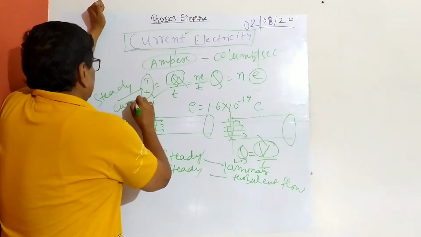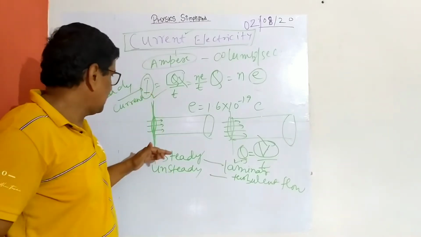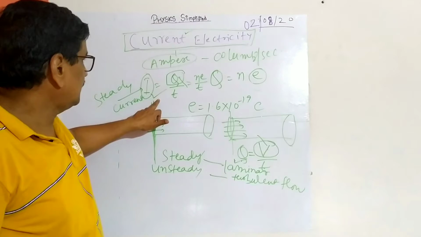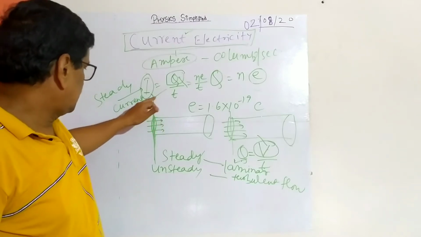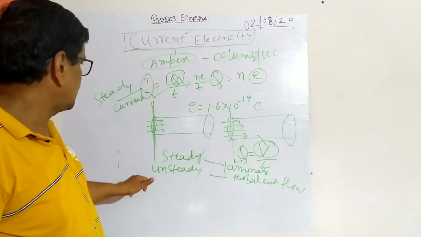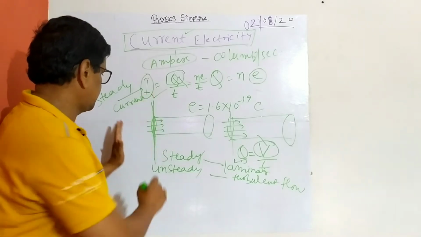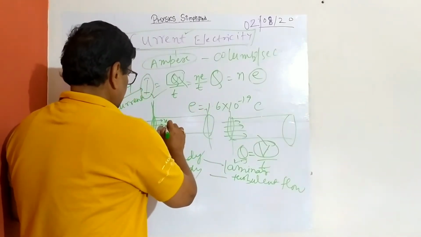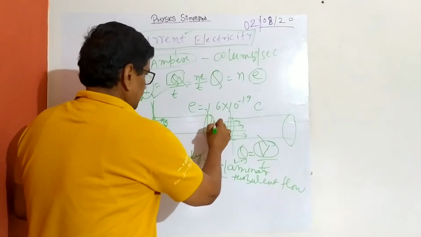This is steady current, where the number is fixed. The number of conducting electrons crossing a section is fixed, and arriving here is also fixed. So n number and n number coming here.